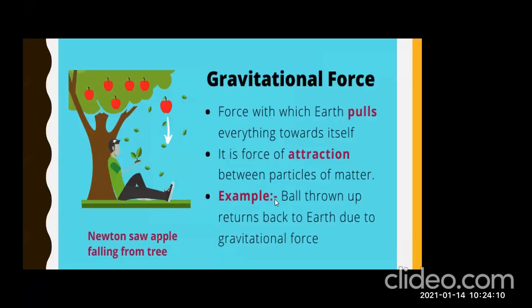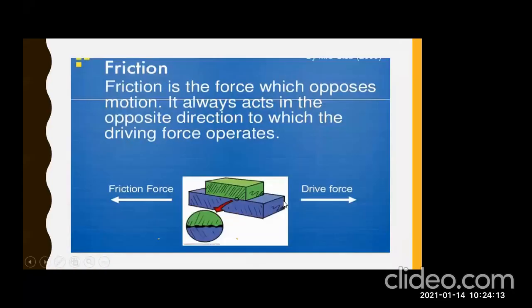Here comes another force, friction force. Now, what is a friction force? Let me tell you one thing. When we roll a ball on the ground, is it going to keep moving or does it slow down and then stop? It will stop, right? So, what is the force that is acting on it and is slowing down that ball? The force that is opposing the movement of the object is known as frictional force. Friction is the force which opposes movement.